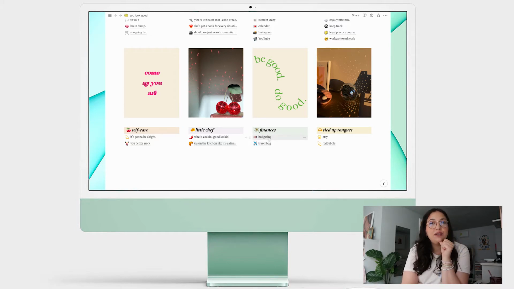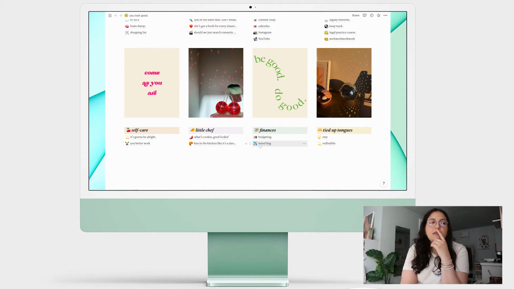Finances, budgeting, ew. I honestly, as a 26-year-old, need to get my together in terms of my budgeting. So anyways, I'm starting to really track everything that I'm spending, every penny that I'm spending, putting it in and seeing what's going out, what's coming in, that kind of thing.